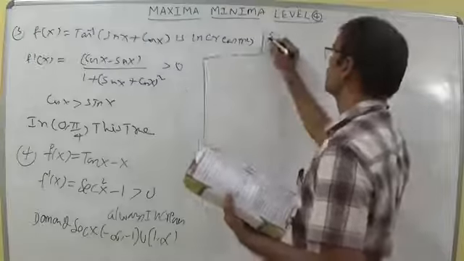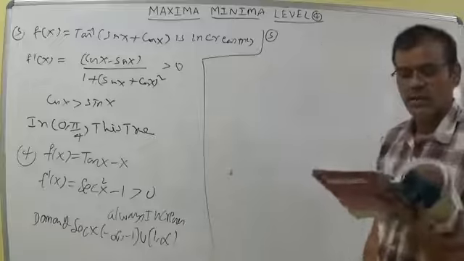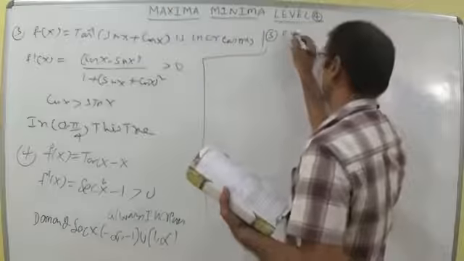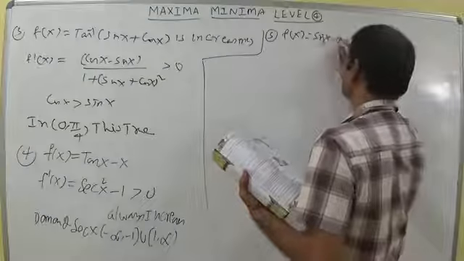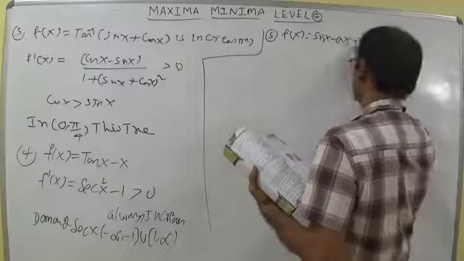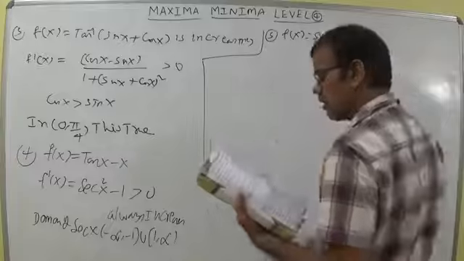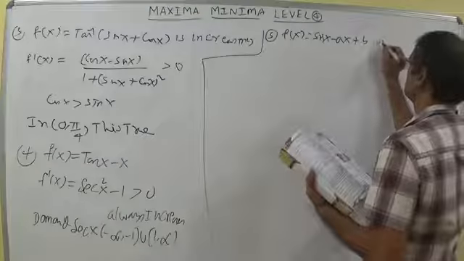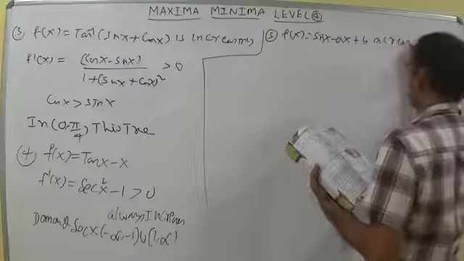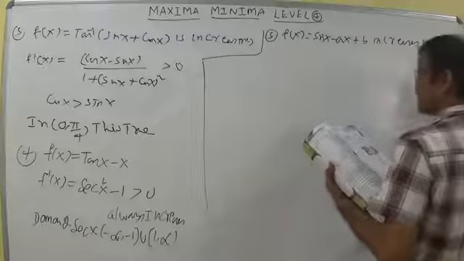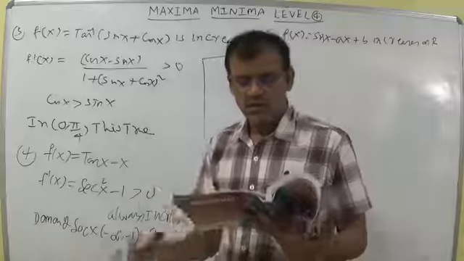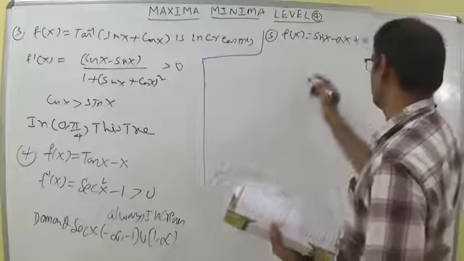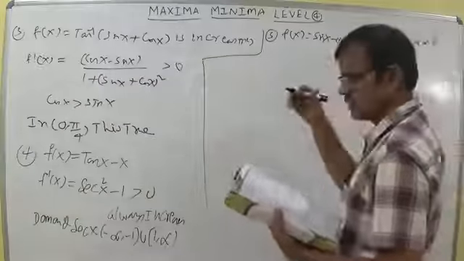Let us discuss the fifth question now. The value of a for which the function f of x is equal to sin x minus ax plus b increases on R. Whenever the function increases on R, the result depends upon the position of a.